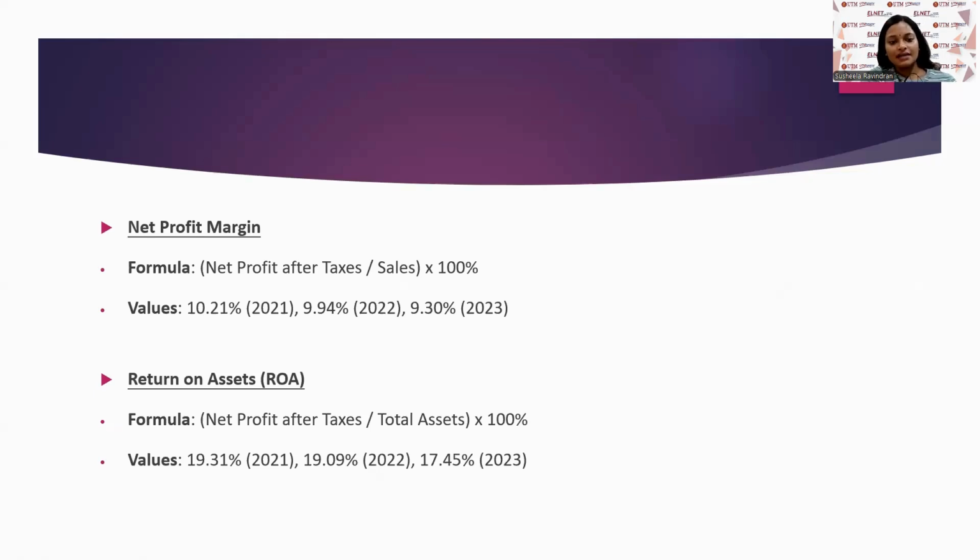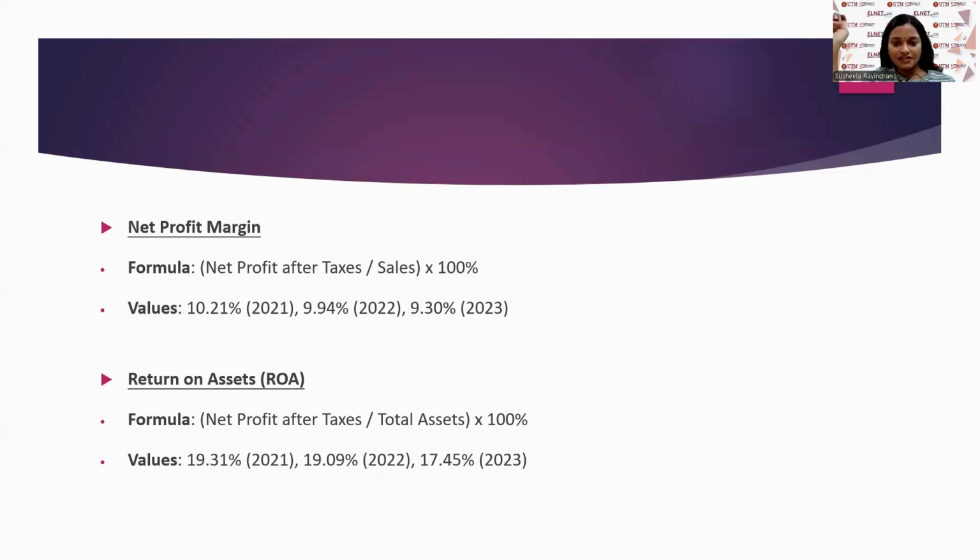Followed by the next, return on assets, which is known as ROA. The values are 19.31 during 2021, 19.09 during 2022, and 17.45 during 2023.